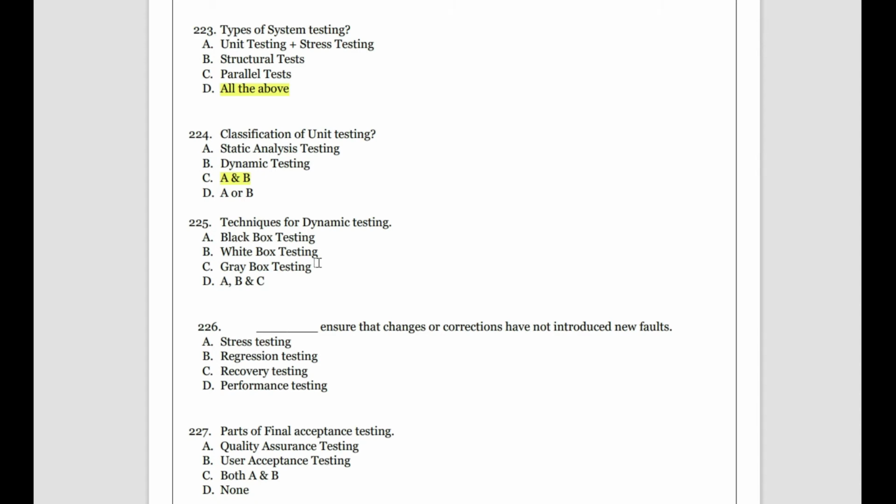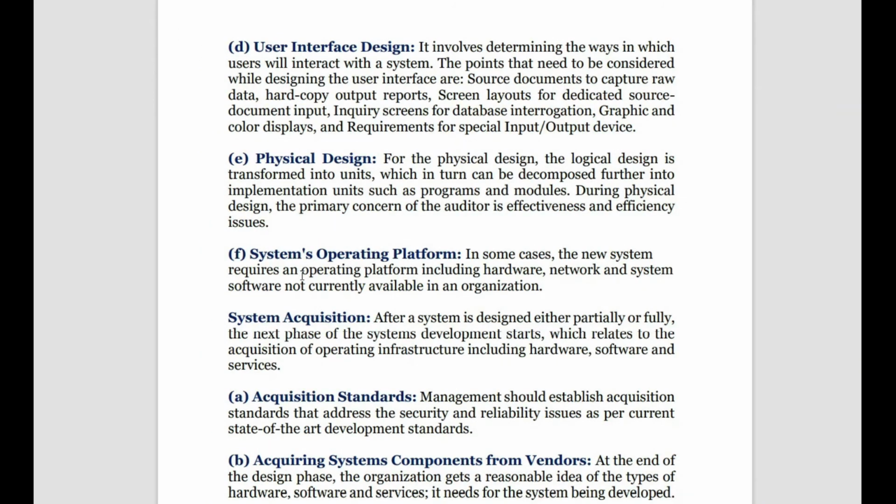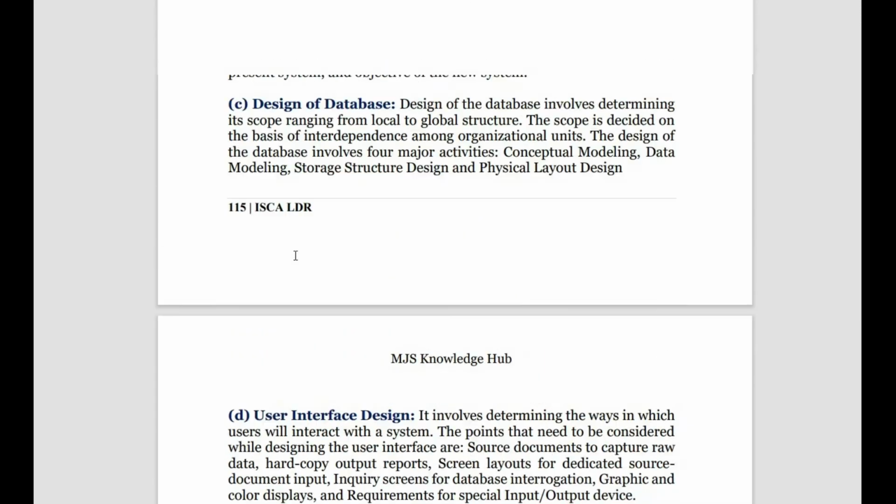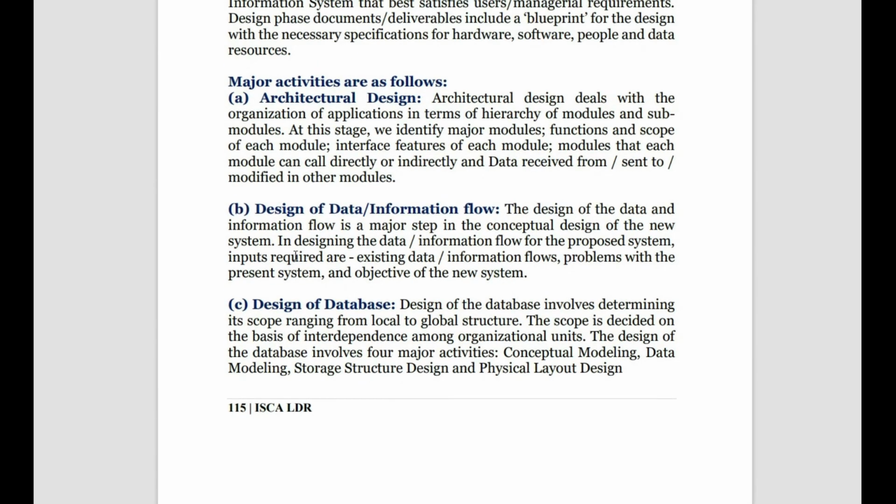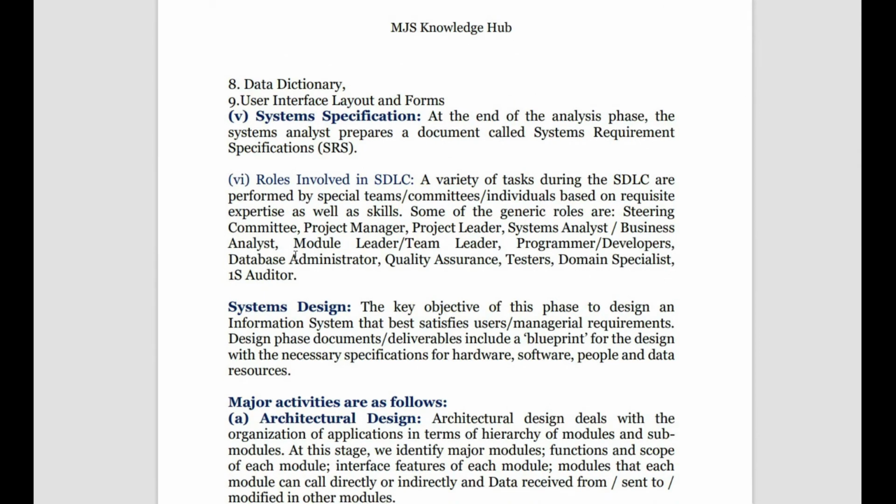Let us once go back to the SDLC and see the different kinds of testing there. But we are still in between the phases, so let's complete the phases first. The major activity in system design...